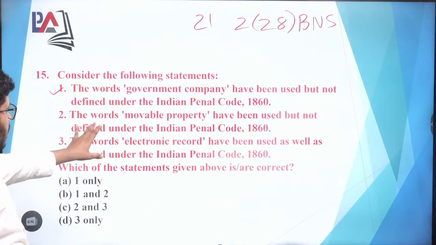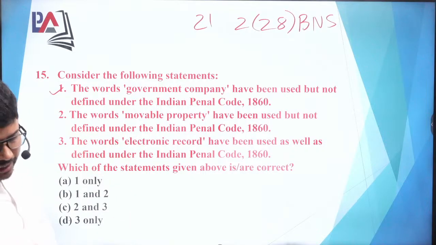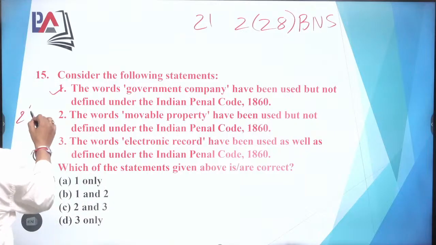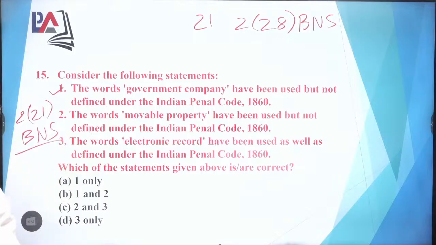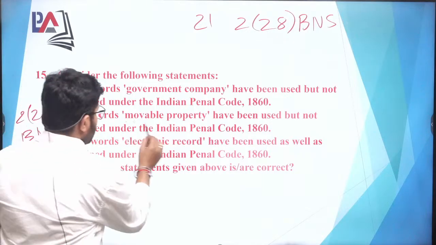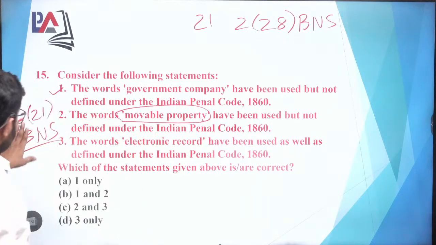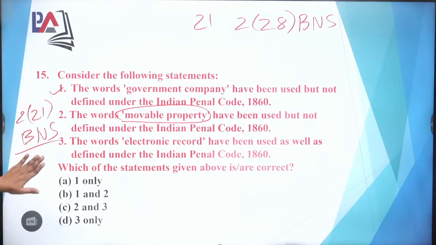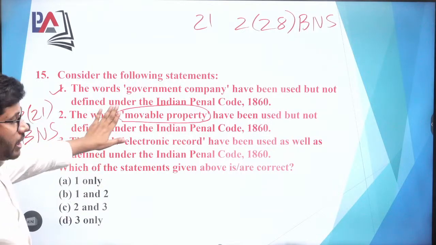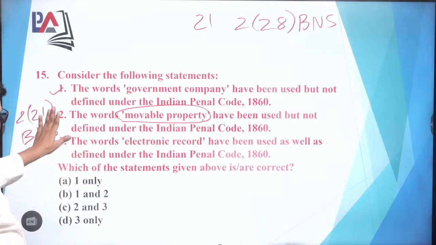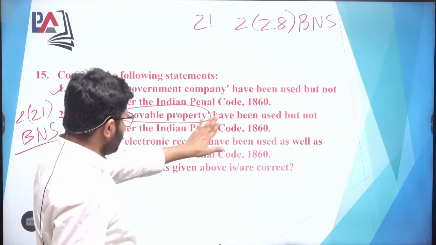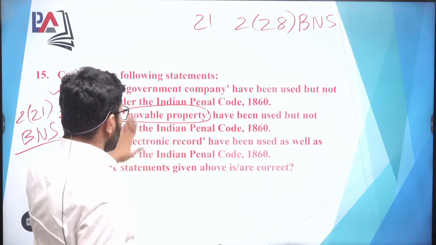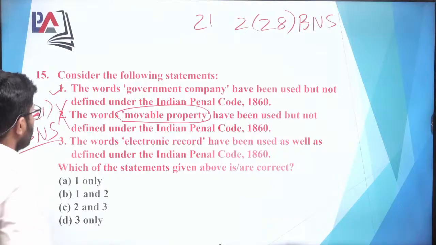Here section 22 is basically talking also about the public servant. The same is under 221 of the BNS. The definition of movable property here is under the provision of BNS, now 221 of the BNS and it was 22 of the IPC. Please do mention. So the word is defined as well, and they have said it is used but not defined, so this is a wrong statement. It is used and also defined.